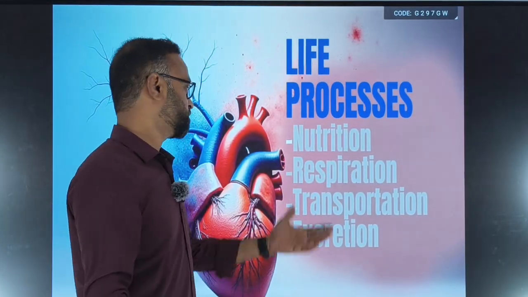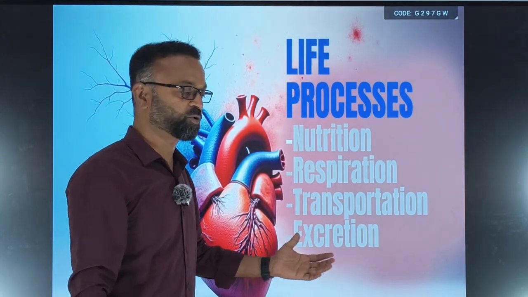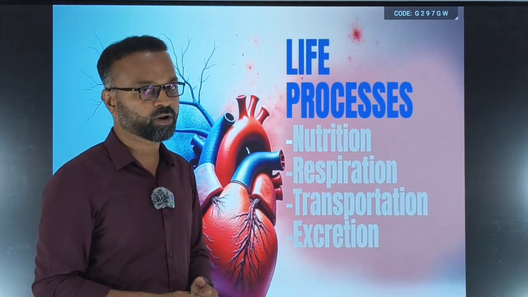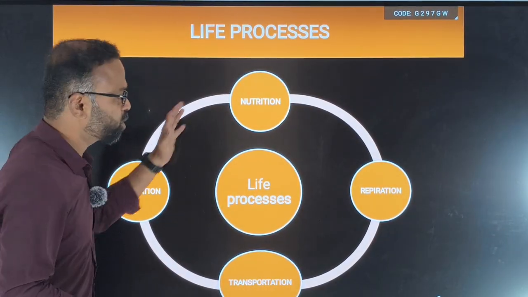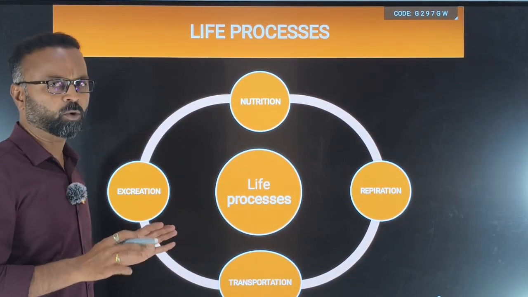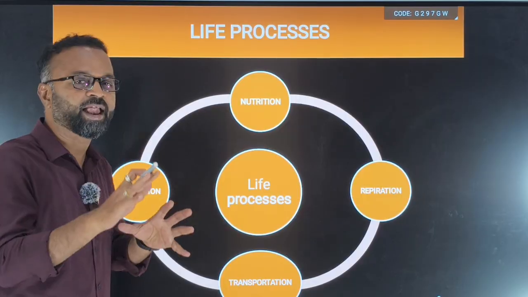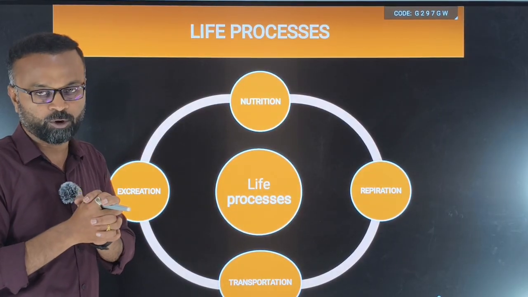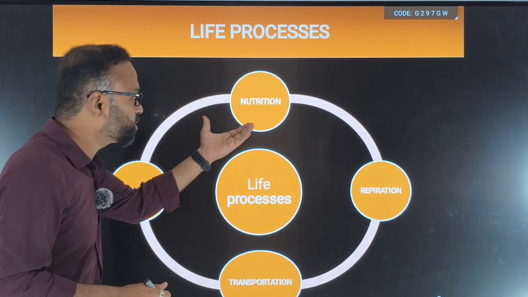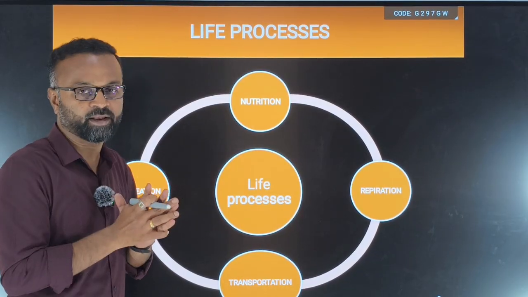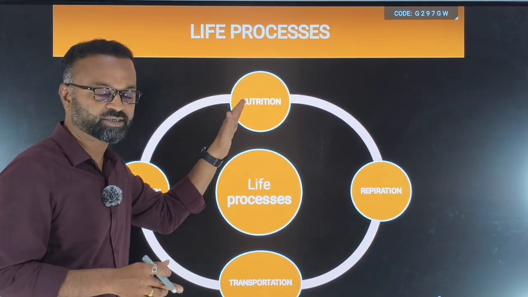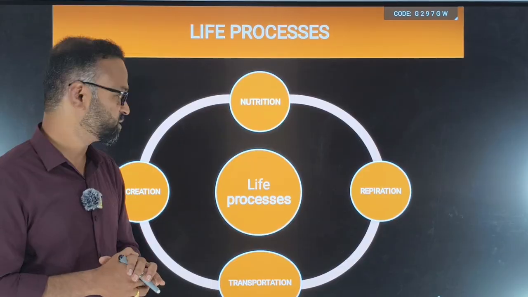Which are those? Nutrition, respiration, transportation and excretion. One by one we are going to study these processes in detail. This is all about the chapter. Let us have a quick glance at the things we are going to study in this chapter. Nutrition: especially we are going to discuss the human digestive system in detail, and also photosynthesis and the steps involved in photosynthesis.